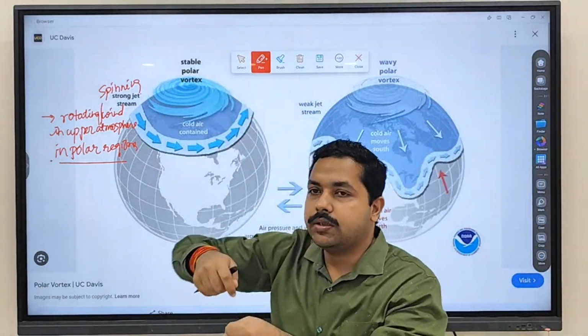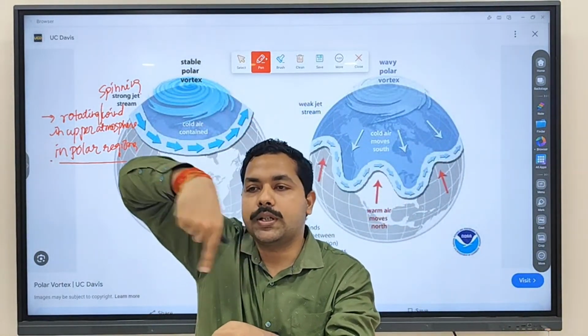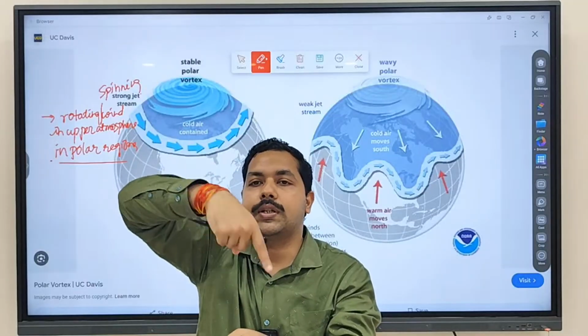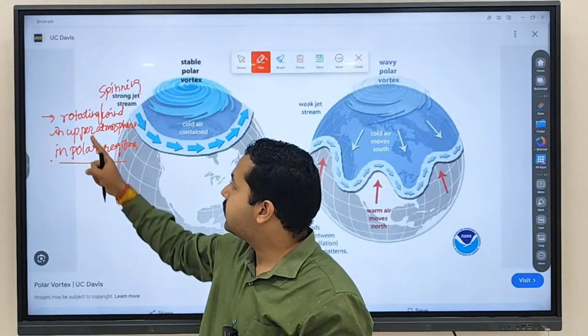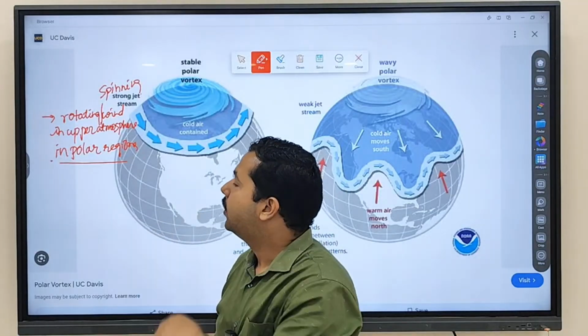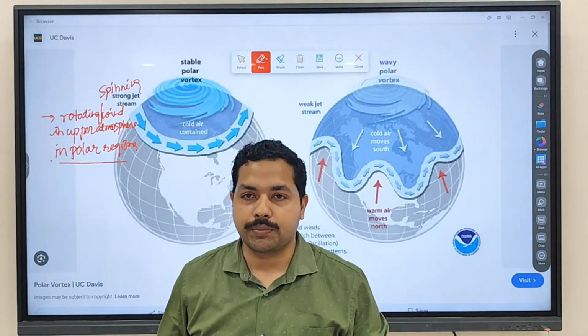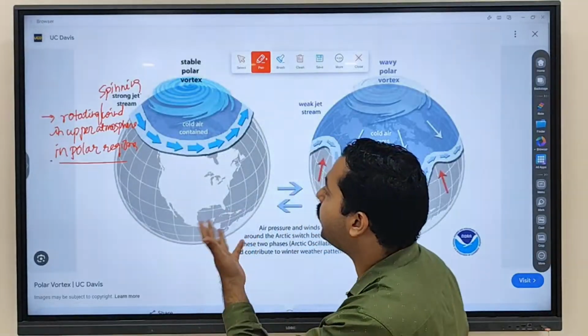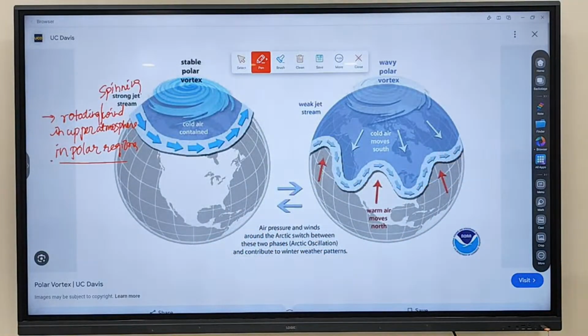This is a polar region. Above the polar region, you see, the wind is spinning like this, and this is what we call a rotating wind or spinning wind in the upper atmosphere. Fine. Why is this wind being created?